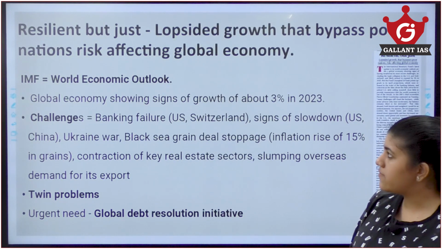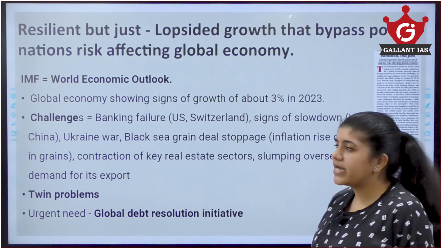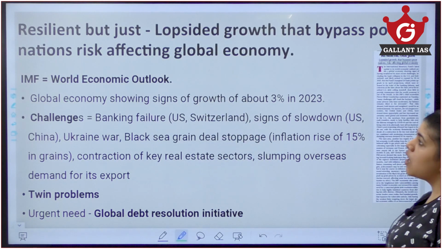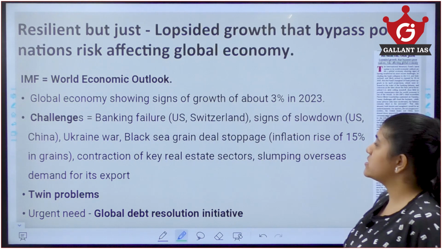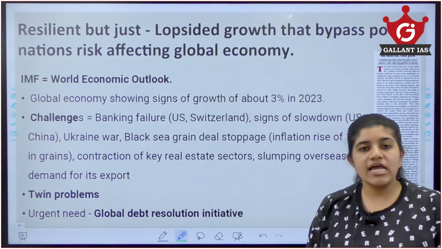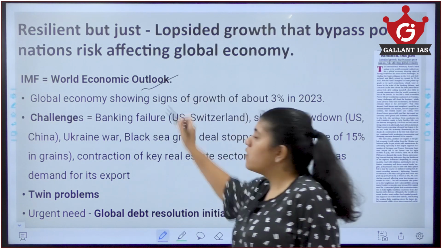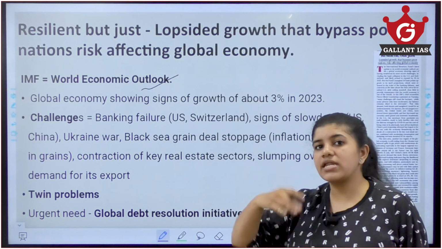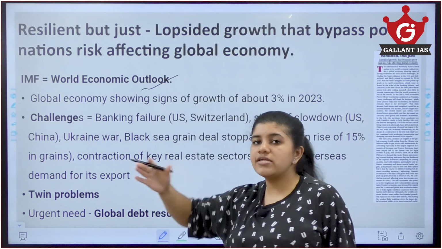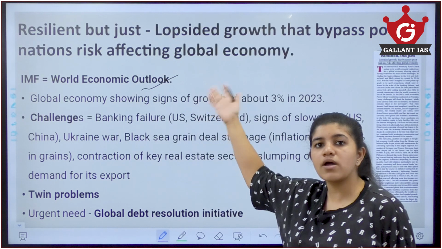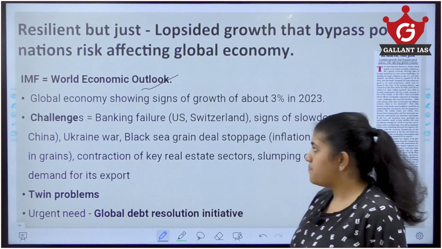Now, we have a very small topic that is also from the editorial page: Resilient budgets, lopsided growth that bypass poor nations risk affecting the global economy. So I'll tell you some of the key points you need to understand here. IMF gives out the report of World Economic Outlook. This will be a very key question you can get in prelims. You can be asked what the reports given out by IMF are, and these might be one of the options. So you should know World Economic Outlook is given out by IMF.